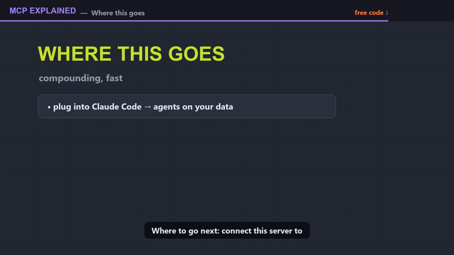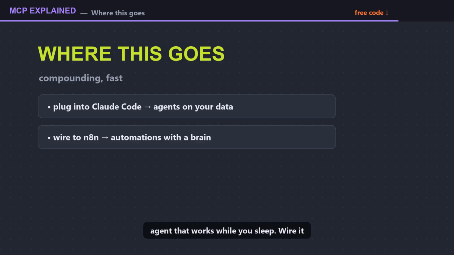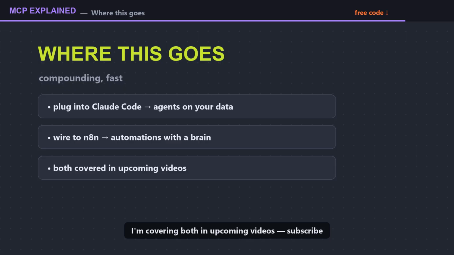Where to go next? Connect this server to Claude Code and it becomes part of an agent that works while you sleep. Wire it to n8n and your automations get a brain. I'm covering both in upcoming videos.